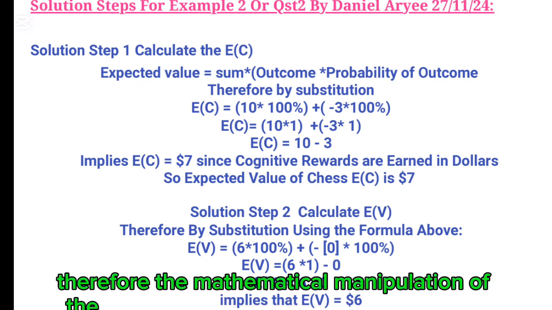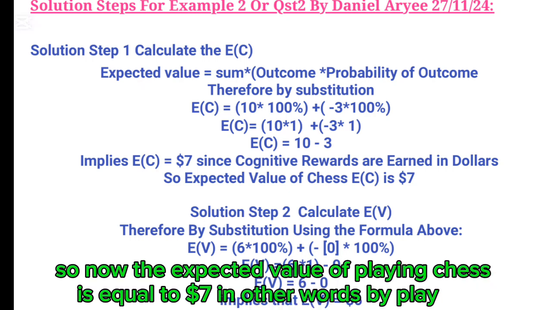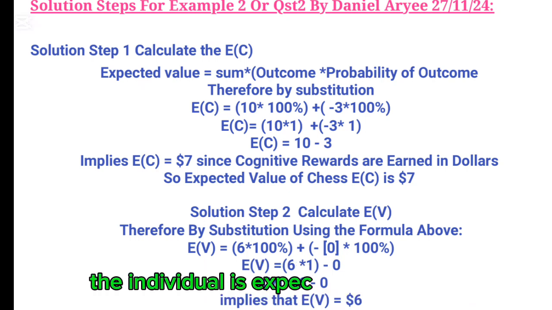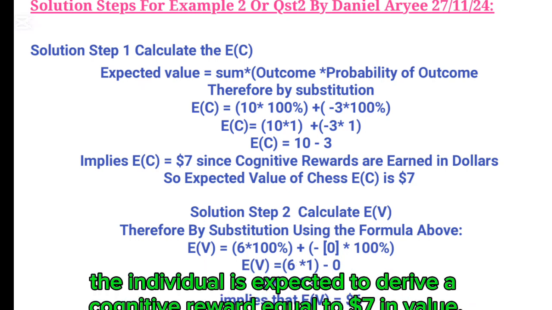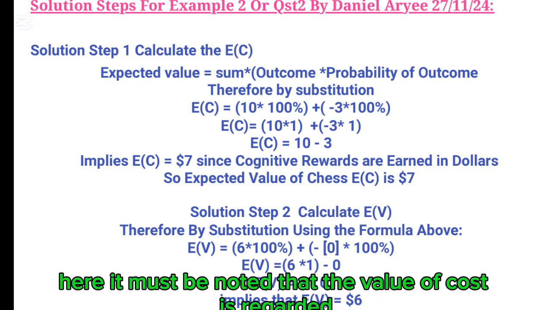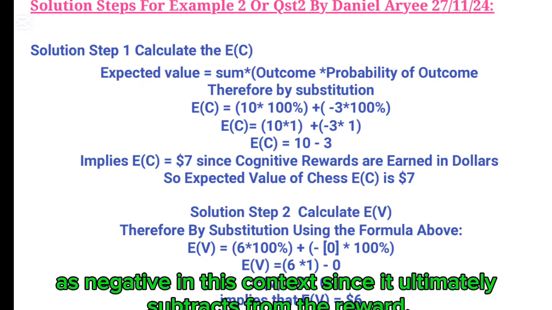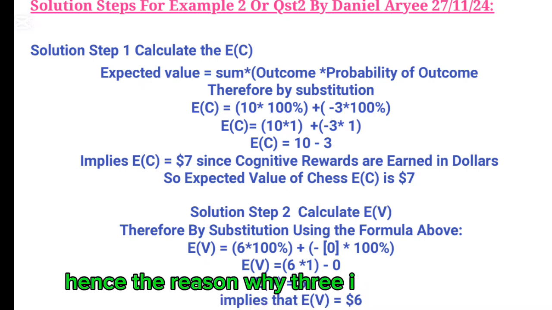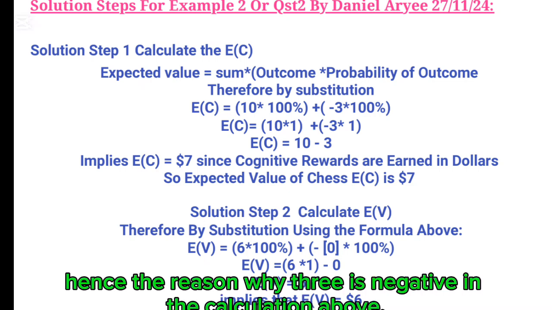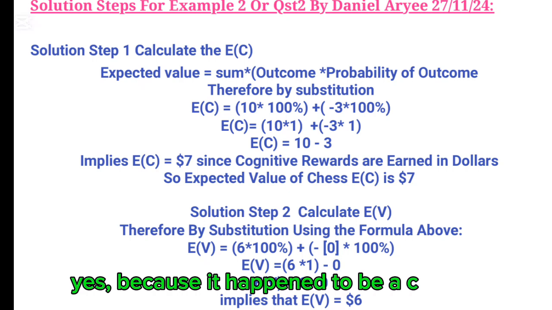Therefore, the mathematical manipulation of the above gives the result of $7 in reward. So now the expected value of playing chess is equal to $7. In other words, by playing chess the individual is expected to derive a cognitive reward equal to $7 in value. Here it must be noted that the value of cost is regarded as negative in this context since it ultimately subtracts from the reward. Hence the reason why 3 is negative in the calculation above, because it happened to be a cost or effort in the question.